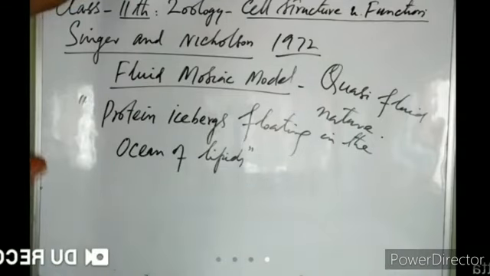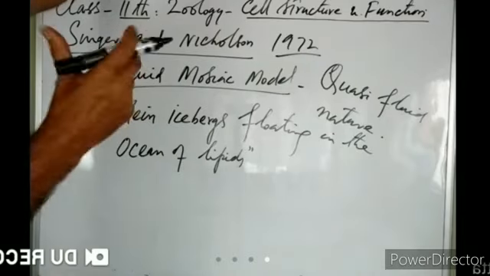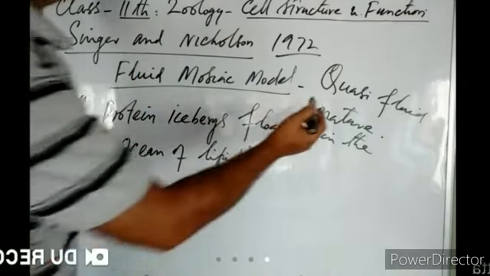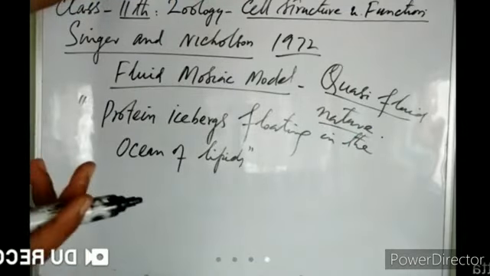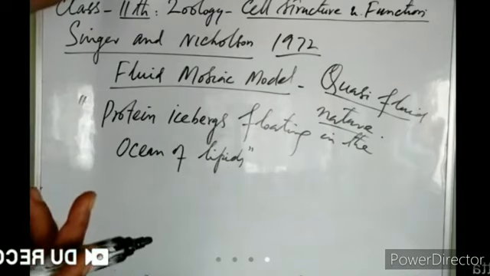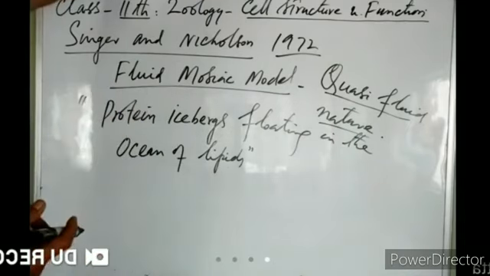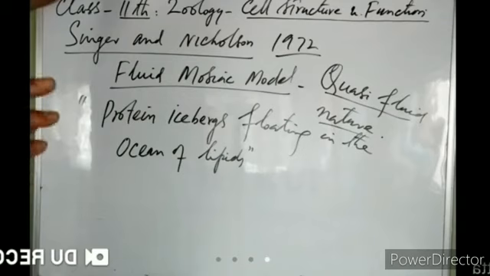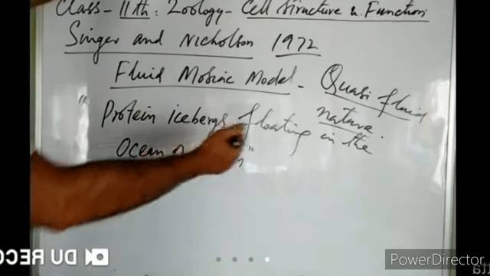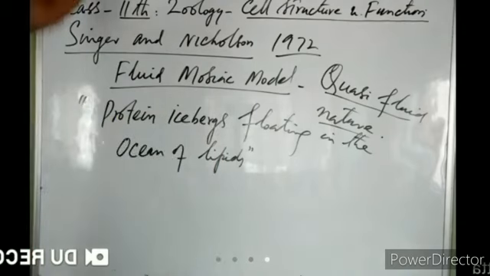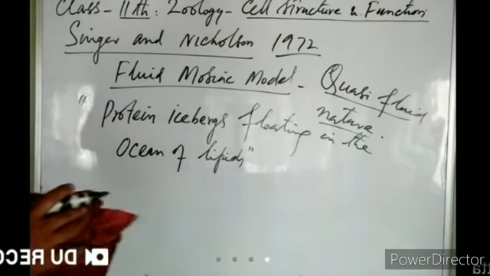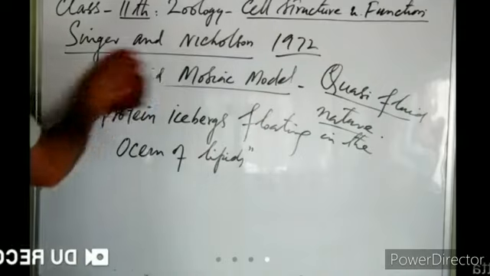So in part, the plasma membrane is in fluid condition and in part it is in solid condition. That is why we call it quasi-fluid nature. Quasi means semi, so the plasma membrane is of semi-fluid nature. Lipids are in liquid state and proteins are in solid state, and these proteins float in the ocean of lipids, right? So let us see this model through a diagram.